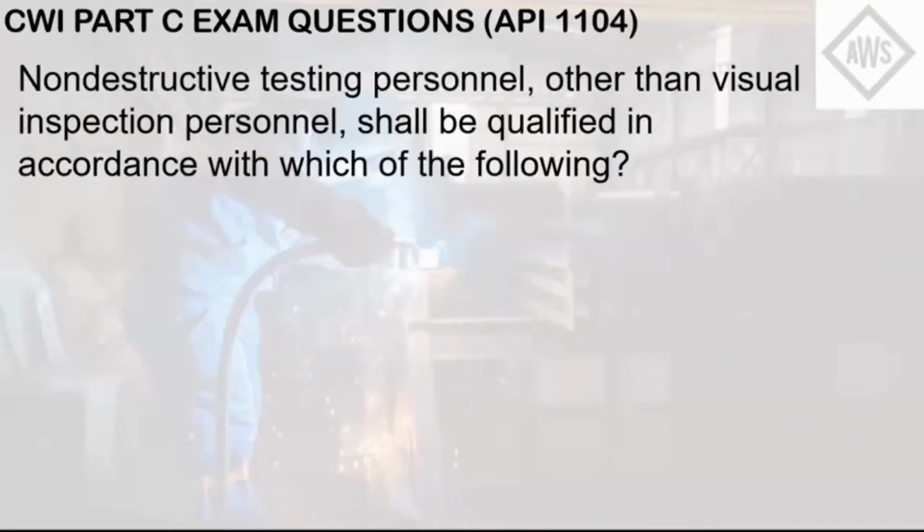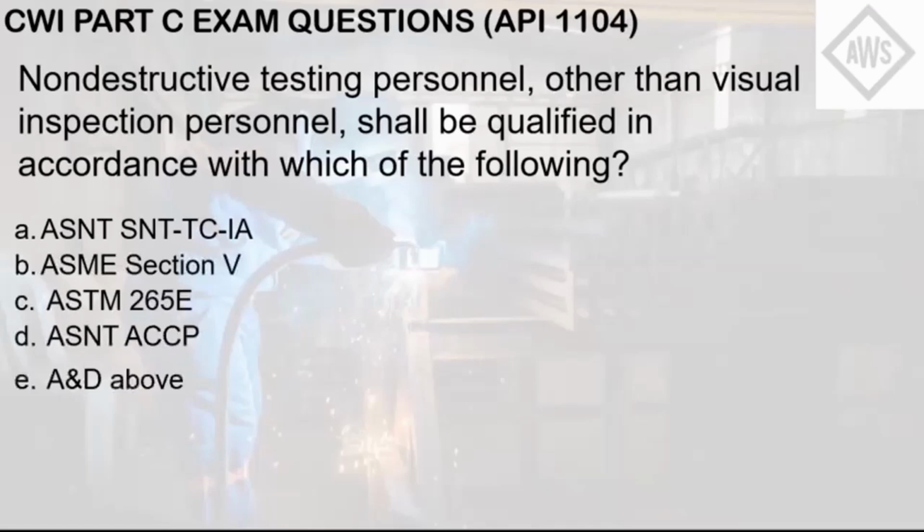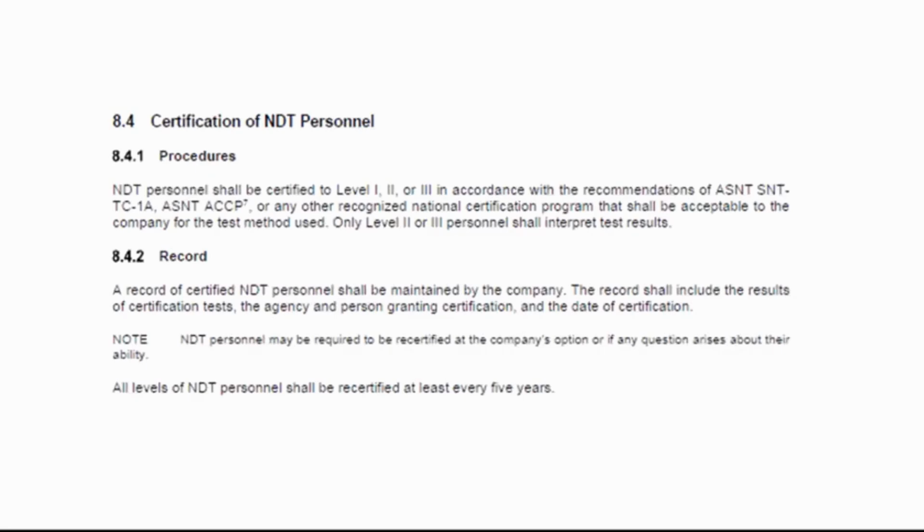Non-destructive testing personnel other than visual inspection personnel shall be qualified in accordance with which of the following? Letter A, ASNT SNT-TC-1A, B, ASME Section V, C, ASTM E165, D, ASNT ACCP, or letter E, A and D above. According to API 1104, Chapter 8, Inspection and Testing of Production Welds, the NDT personnel must be qualified. This is also where the acceptable indications are indicated, under Chapter 8 of API 1104.